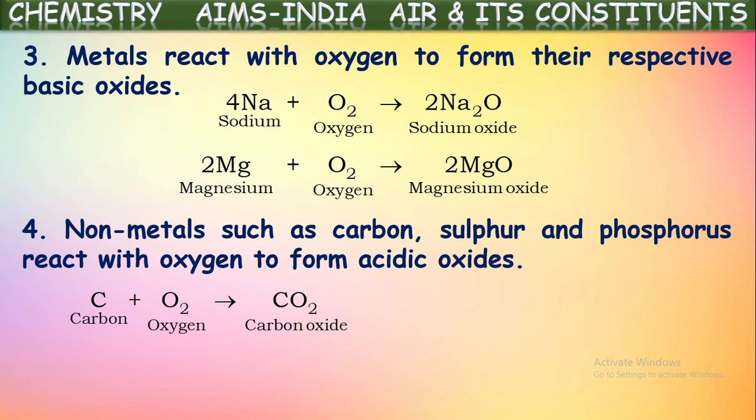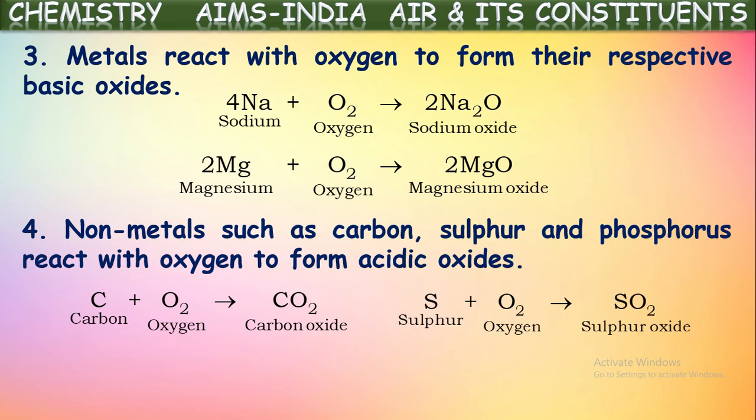For example, if carbon is burnt in the presence of oxygen, it forms carbon dioxide, which is acidic in nature. That is why carbon dioxide is used in the preparation of soft drinks and soda. This carbon dioxide, on dissolving in water, forms carbonic acid. Because of that, it gets some sourness. Anyhow, here the non-metal carbon on burning in oxygen produces the non-metallic acidic oxide carbon dioxide.